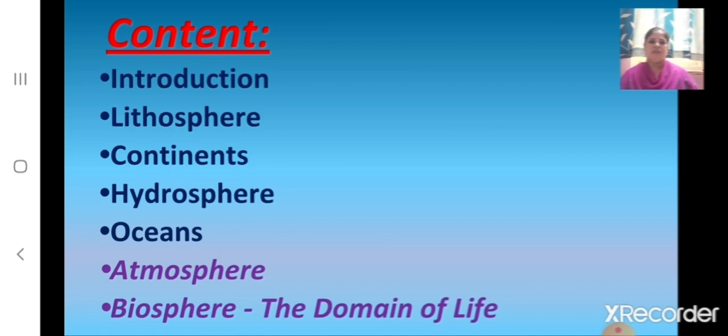The Pacific Ocean is the largest ocean. And the Atlantic Ocean is the second largest ocean. The Indian Ocean is the only ocean that is named after a country, that is India. And the Southern Ocean encircles the continent of Antarctica. And the Arctic Ocean is located within the Arctic Circle. Now children, today let us learn about atmosphere and biosphere, that is the domain of life.